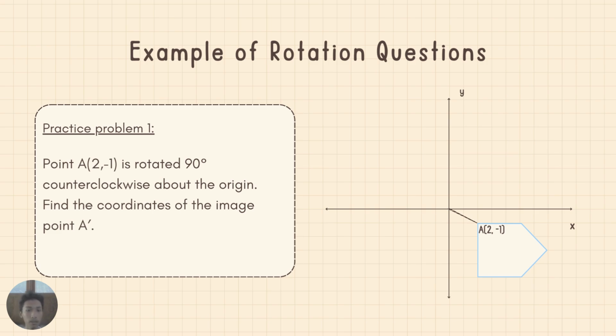For example, a question: point A at 2 and minus 1 is rotated 90 degrees counterclockwise about the origin. Find the coordinates of the image, point A'.